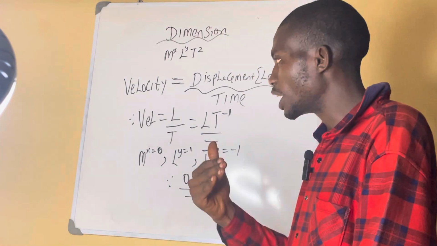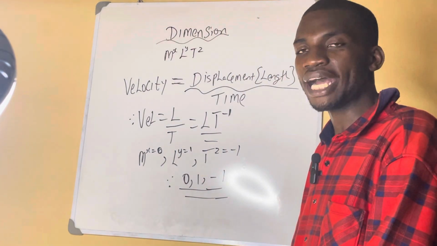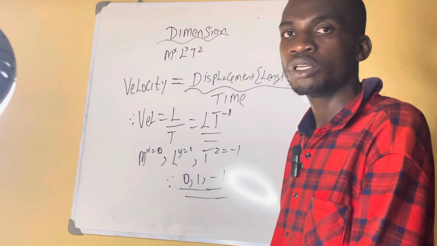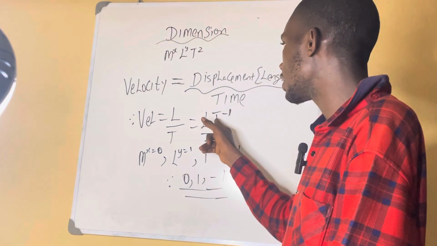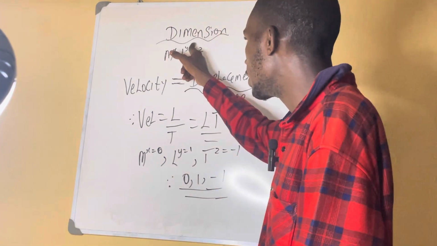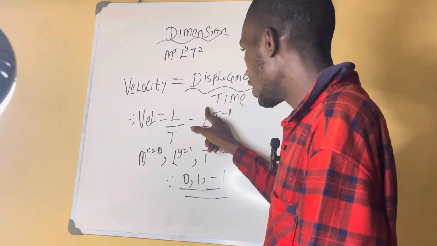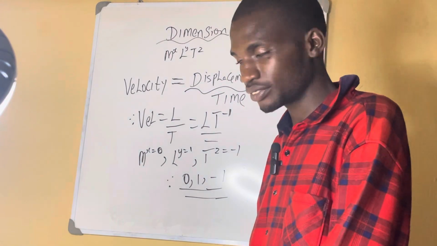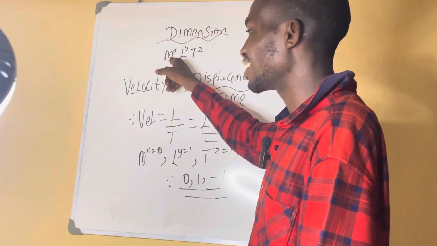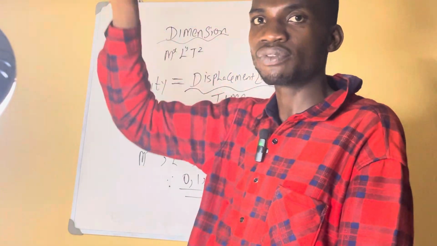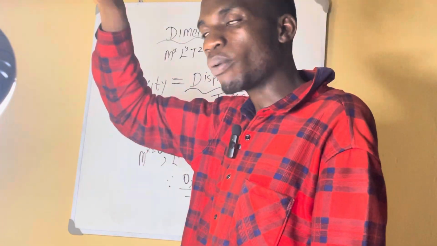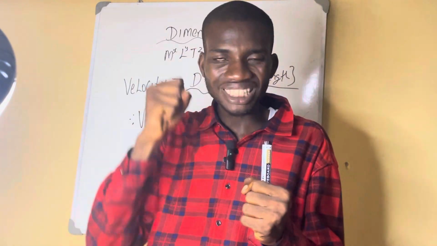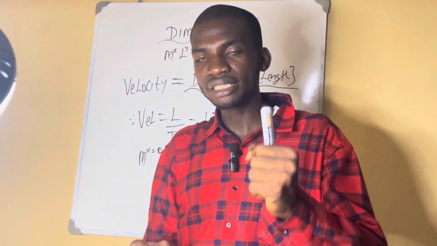So dimension is when you express the formula in terms of mass, length, and time. Jamb will ask you this question like this, or they will ask you what is the dimension of velocity. So the dimension is L T^-1. They can ask you like this, or they can ask the question like that. If they ask you like this, the answer is this. When you break it down, they are talking about the power raised to each quantity. Dimension means to break down a quantity into length, mass, and time.